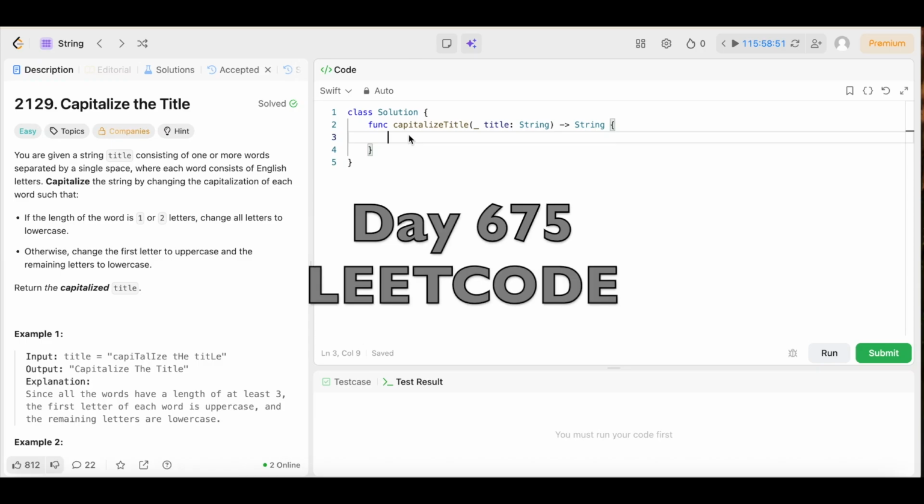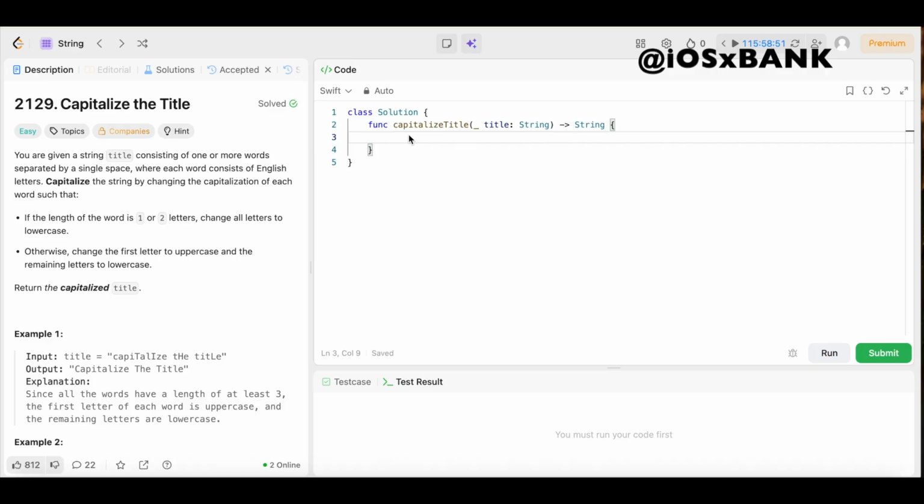Day 675 of doing a LeetCode problem every day until I get a job. All right, y'all, we're back again. Another day, another LeetCode problem where we're doing daily LeetCode problems.